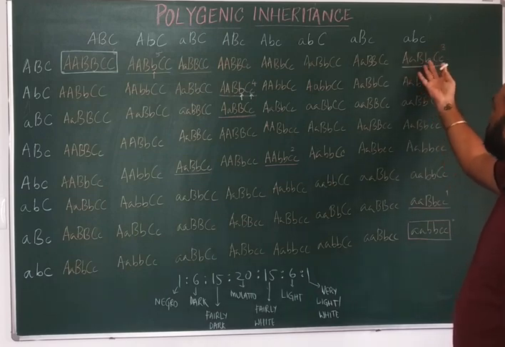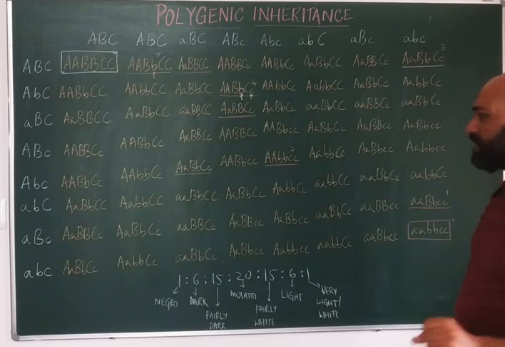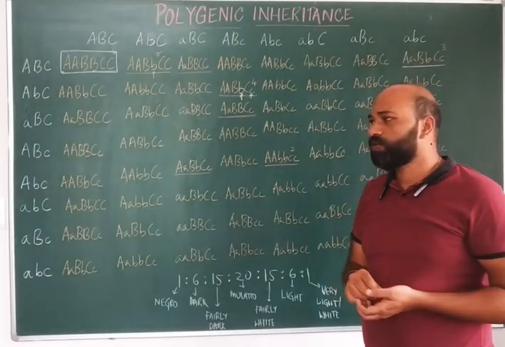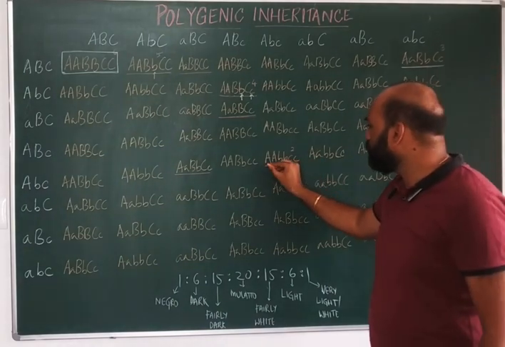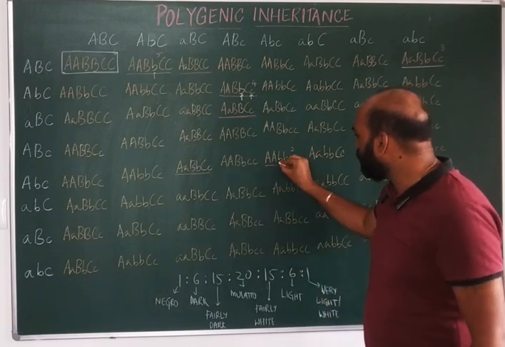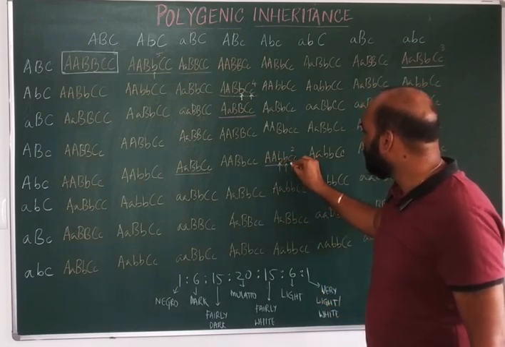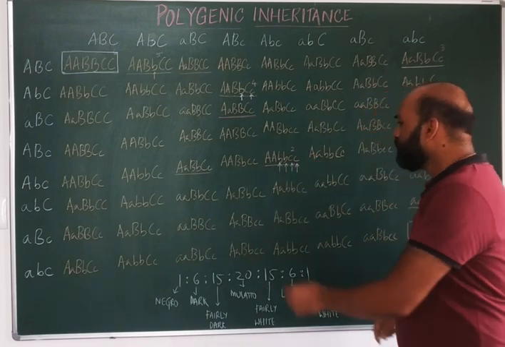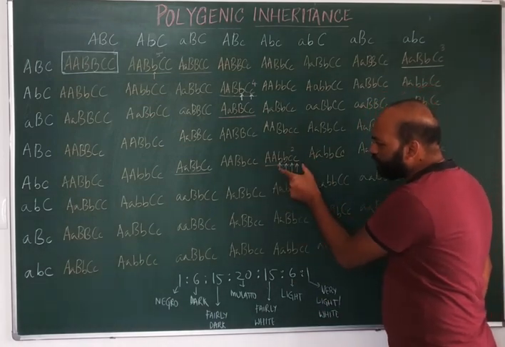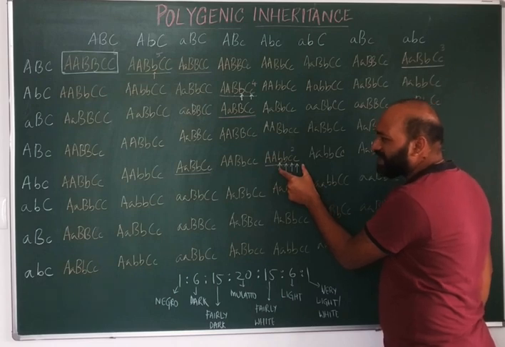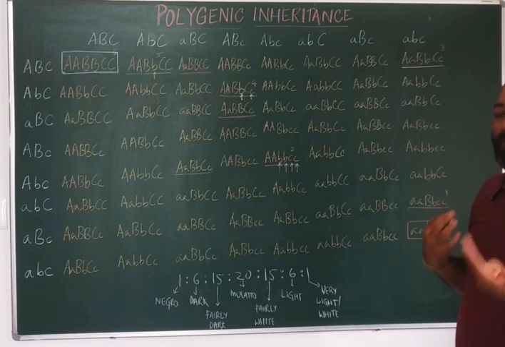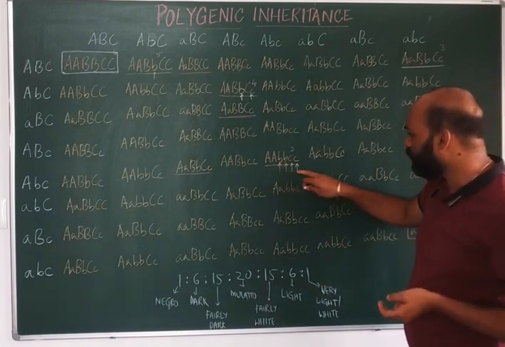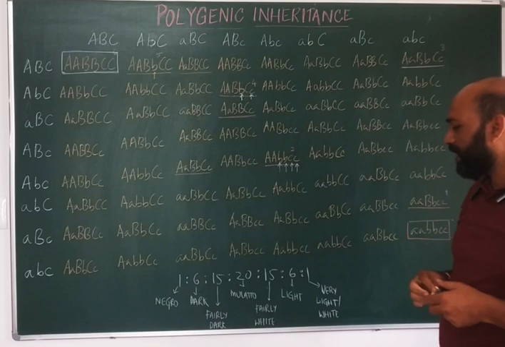And if the genotype in an individual consists of only 2 dominant alleles and 4 recessive alleles, you see one such example I am showing here. Then those individuals with 4 recessive alleles will be fairly white.